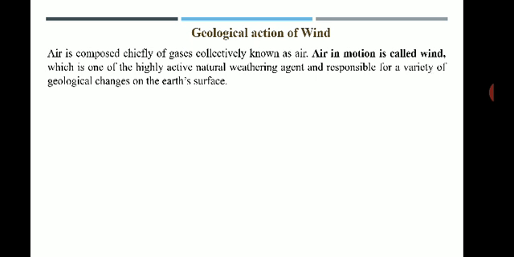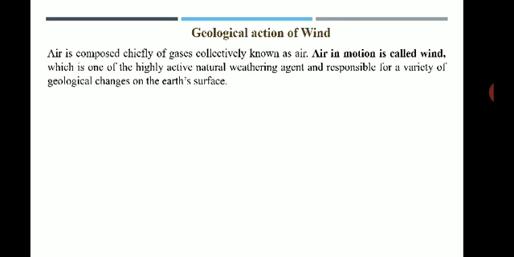Wind is a natural agency. So let us understand about the geological work of wind first, then we'll see the different landforms formed by the action of wind. So what is wind? Or first, what is air? Air, we all know that it is a mixture of gases, right? So air is composed of mainly different gases which is collectively called the air.